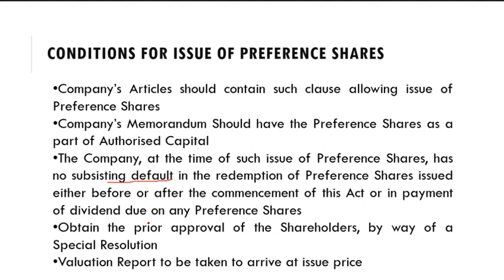Then obtain prior approval of the shareholders by way of a special resolution. So they have to pass a special resolution in their general meeting. Then a valuation report is to be taken to arrive at the issue price. So they have to prepare a valuation report on the performance of the company, and the issue price is determined on the basis of the report.